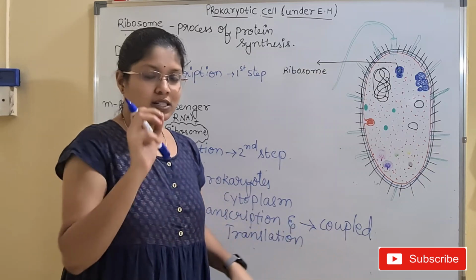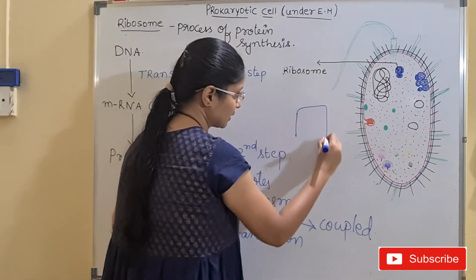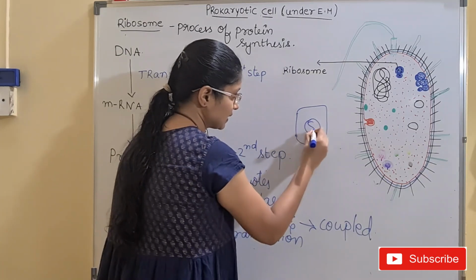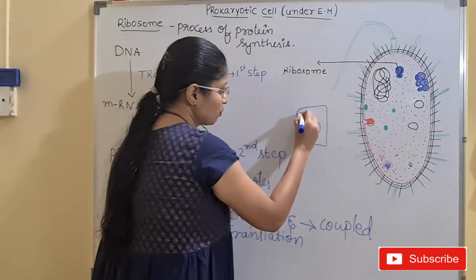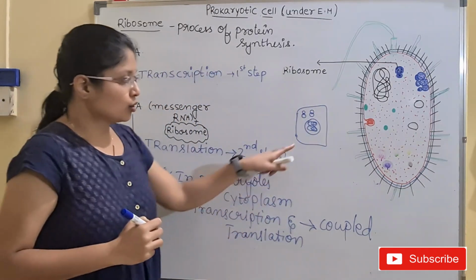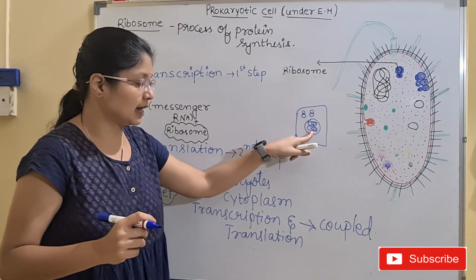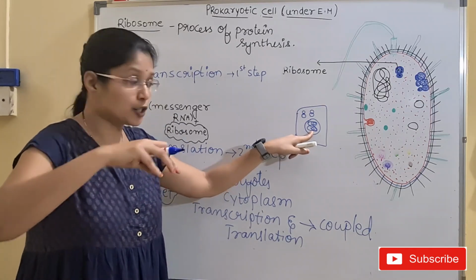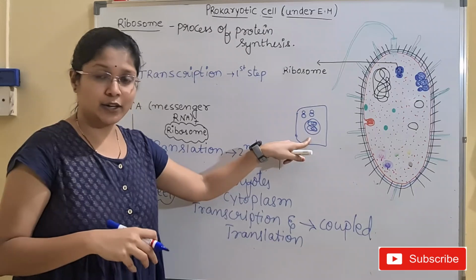Okay. Then what is the difference in the eukaryotic cell? I have told you before, in the eukaryotic cell we have a nucleus inside which we have DNA. Then where is the ribosome, children? Ribosomes are present like this. Okay. So the nucleus will produce the mRNA from the DNA, and this mRNA should escape the nuclear membrane and reach the cell cytoplasm.